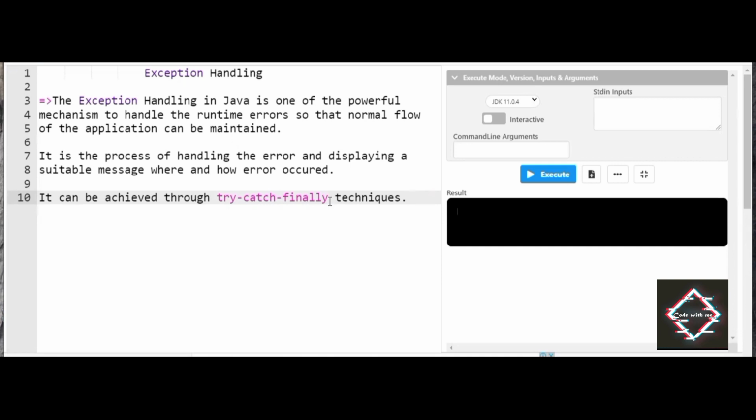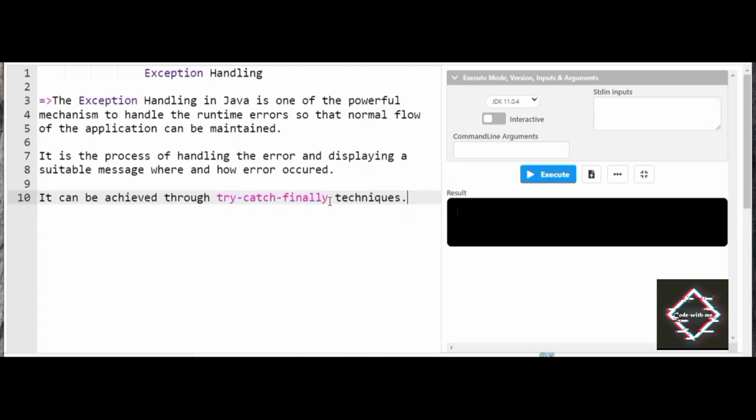Assume friends that you are working on a bank, on a software project. If the error occurred, you'll have a clear-cut idea of exactly where the error has occurred. Exception handling will help you by displaying what kind of error it has been, the difference between the runtime errors.